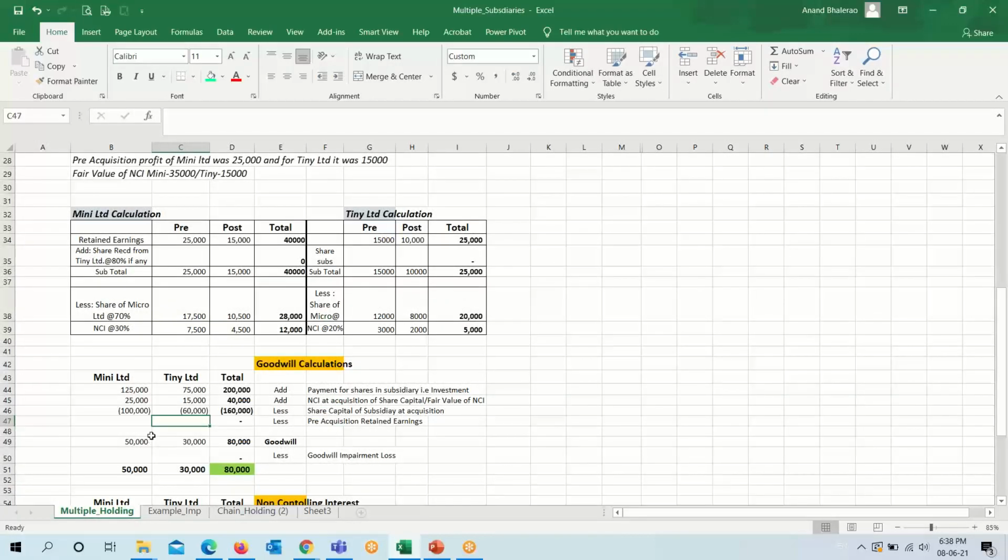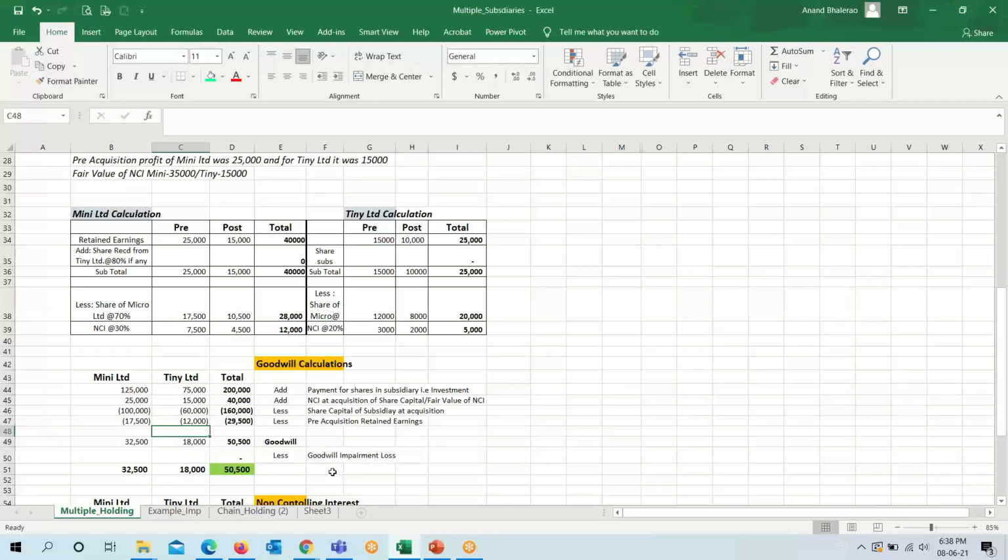And pre-acquisition retained earning we have already calculated here for both the companies. So we will put the figure, Mini Limited pre-acquisition, and share of Micro Limited 17,500 and minus 12,000.